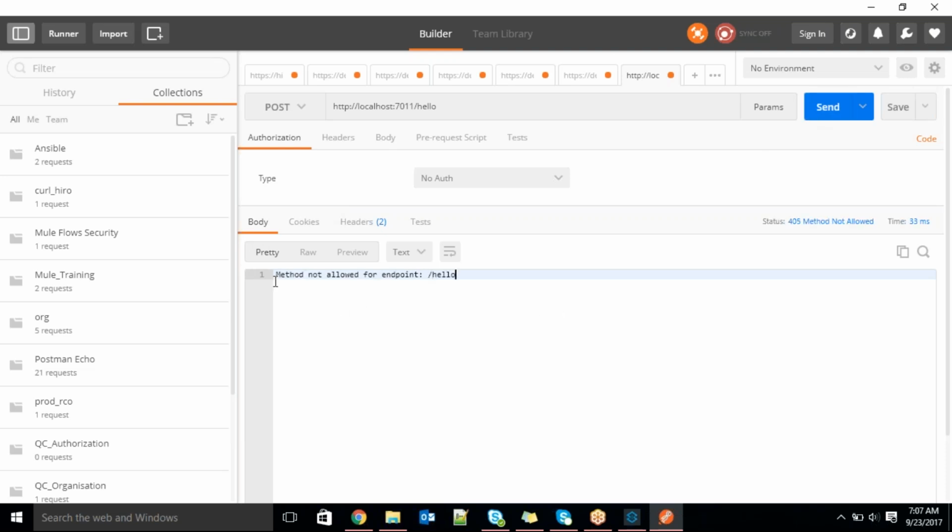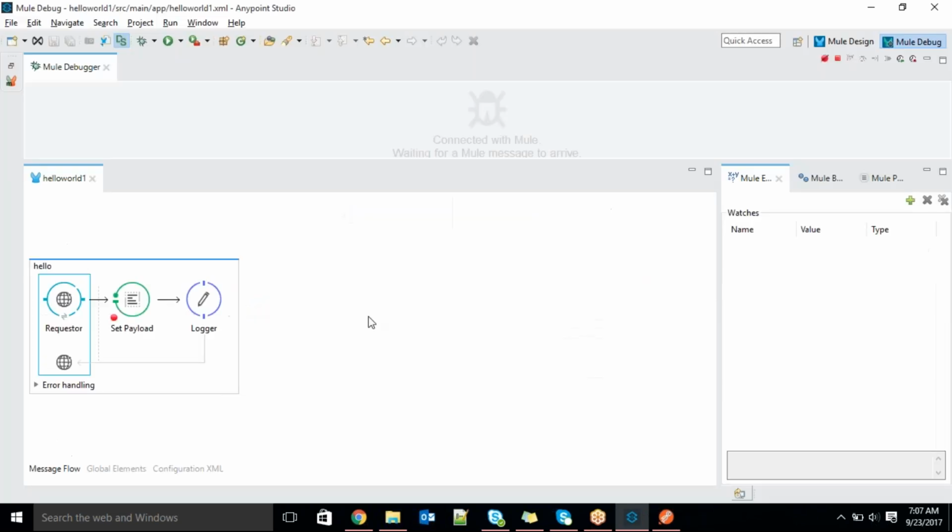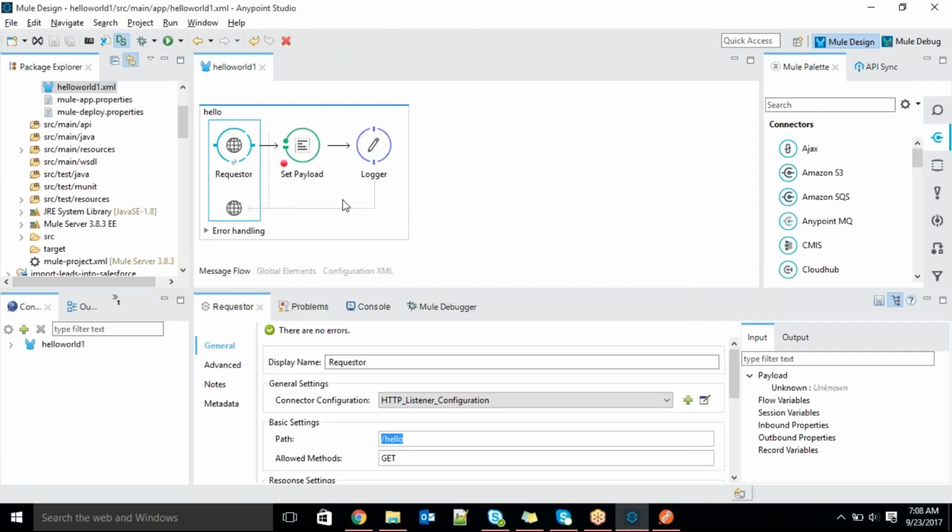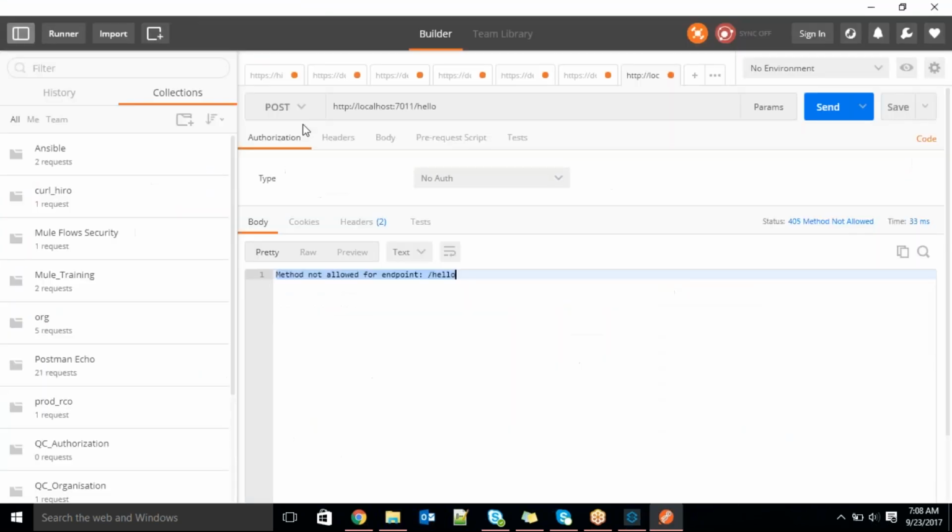Observe here, guys. Method not allowed for request hello. It clearly says method not allowed, because here we are expecting a GET request, but we are trying a POST method type. Here you can see the number of methods, guys. Not only GET and POST, there is a PUT method and a DELETE method.